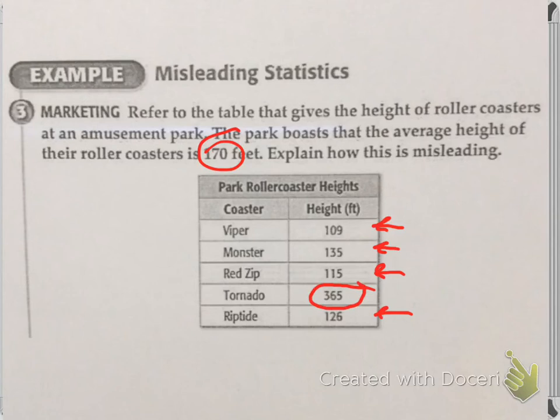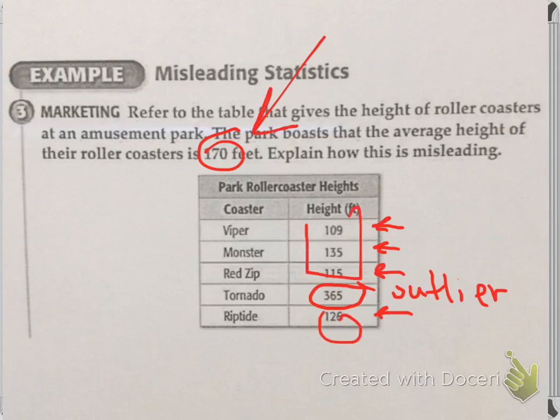When you look at that average of 170 feet, look at how many of those roller coasters actually go above 170 feet. Only one of them. So because this number right here is such an outlier, it skews that data. And we already talked about that the other day when we were doing mean, median, mode, and range. That outlier skews that data so badly that the average is ridiculous, when really the average should be closer to those numbers that the other four roller coasters are in that range for. So how is this misleading?